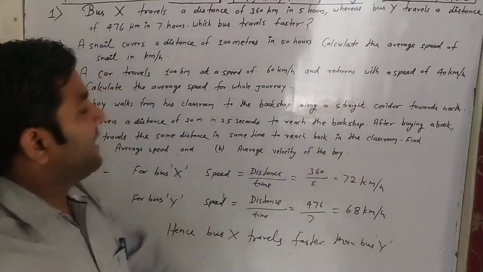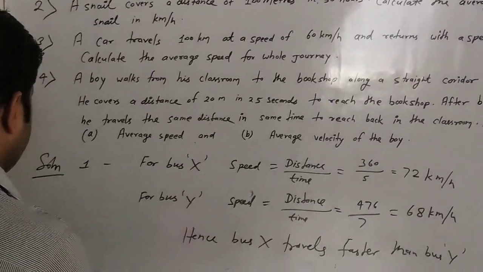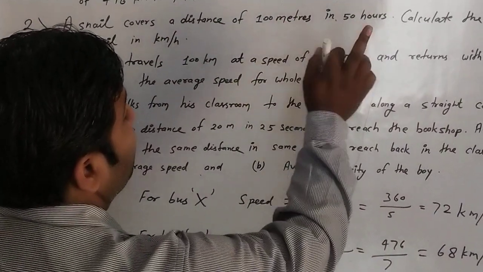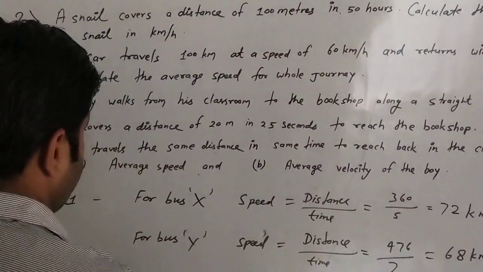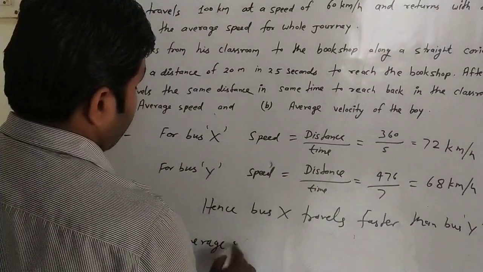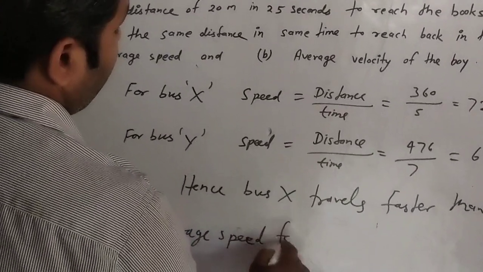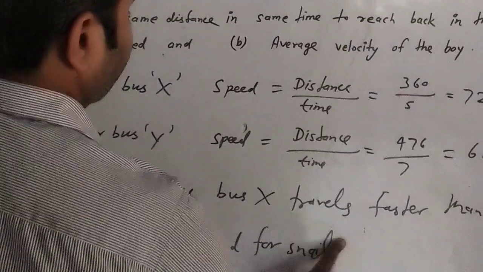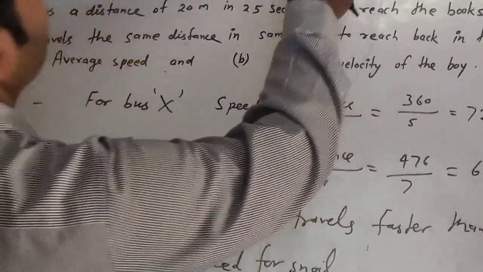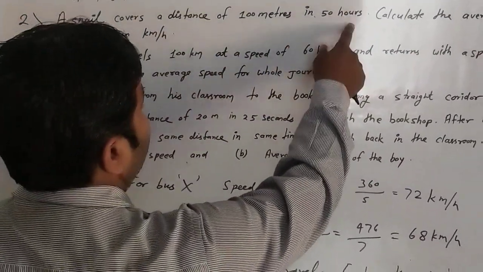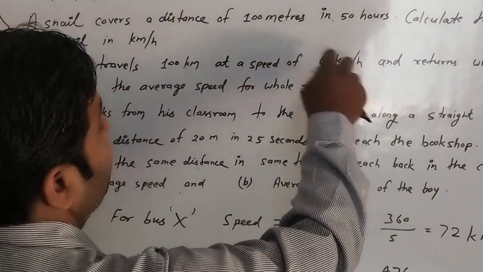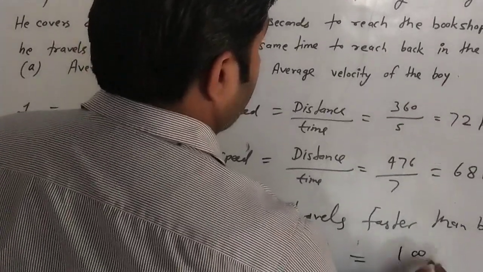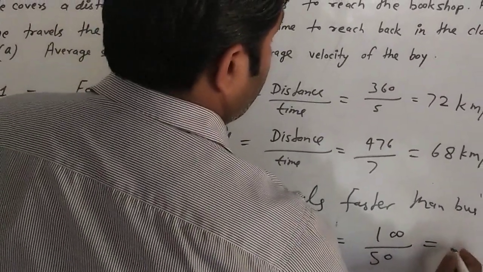So we have to calculate what? Average speed. So second solution, very simple. In second solution, we have to solve by using the direct formula distance upon time. Then average speed for snail, here only one concept is given, that is distance here 100 meter in 50 hours. There is no further distance and no further time, so we will apply the distance upon time concept. That is equal to 100 meter upon 50 hours is equal to what?